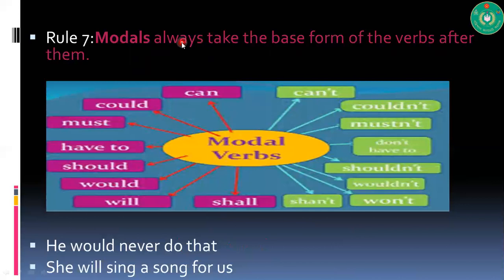Now, modal auxiliaries always take the base form of the verbs after them. Remember, what are the modal verbs? Can, could, must, may, might. These are the modal verbs. After modal verbs, the verb will always be of base form, whatever the tense is. The tense will be reflected in the modals. He would never do that. She will sing a song for us.